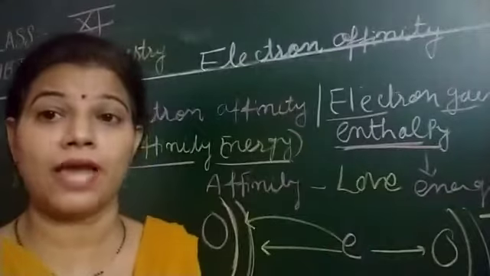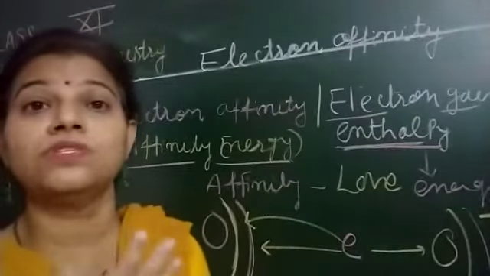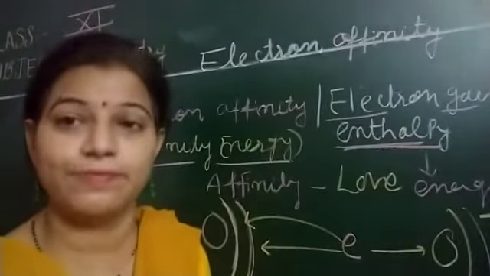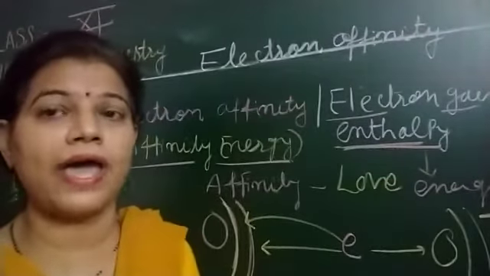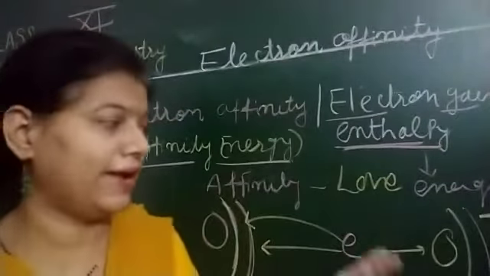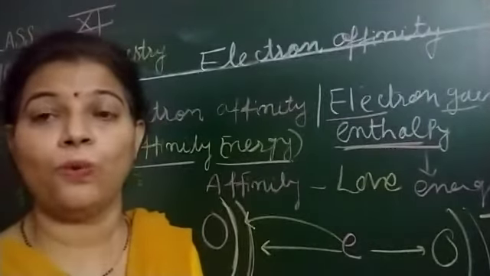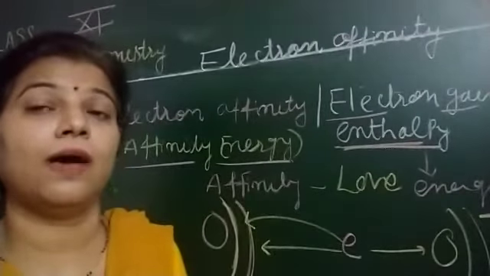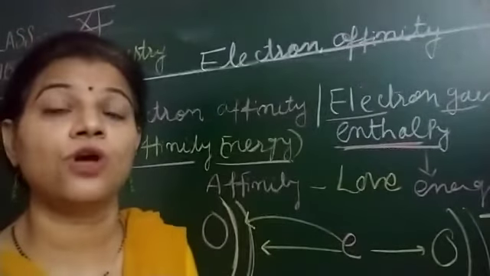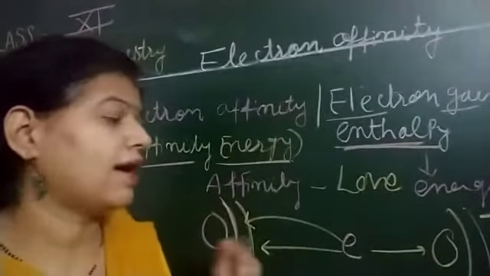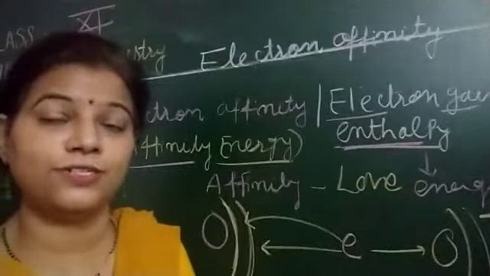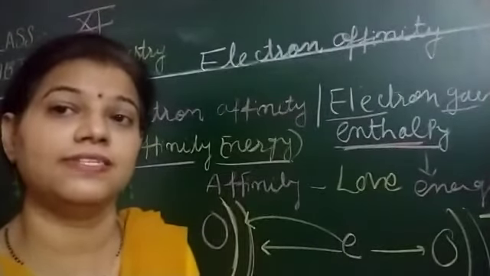Whenever we are talking about enthalpy, we use the words released or absorbed. Now why released and why absorbed, and when released, when absorbed, that we will see later on. But you got it? So it can also be defined as the amount of energy released or absorbed when an electron is added to an isolated gaseous atom.